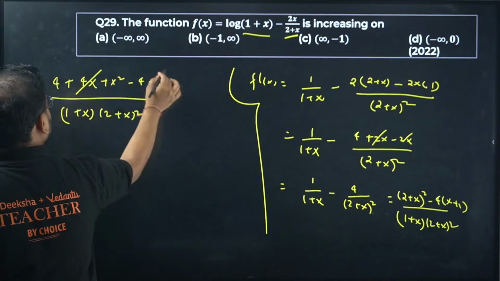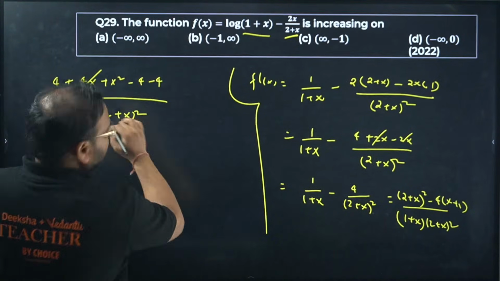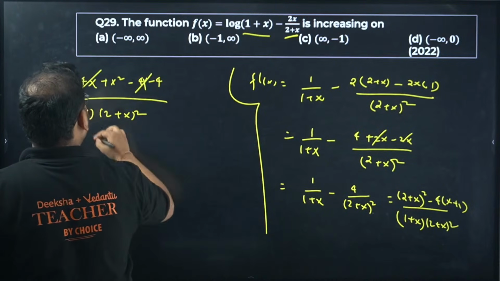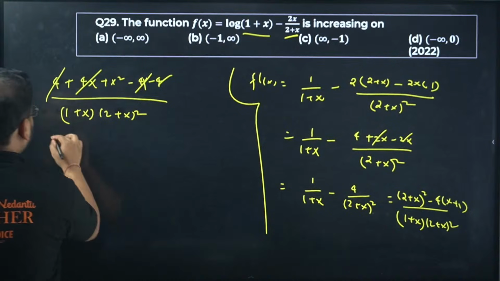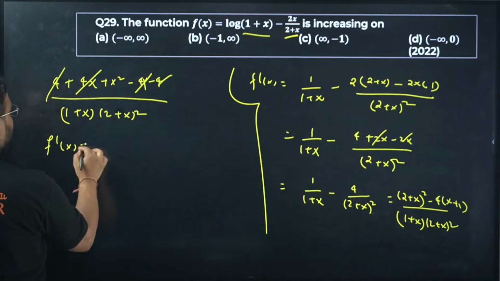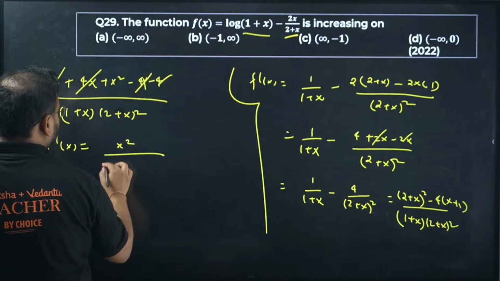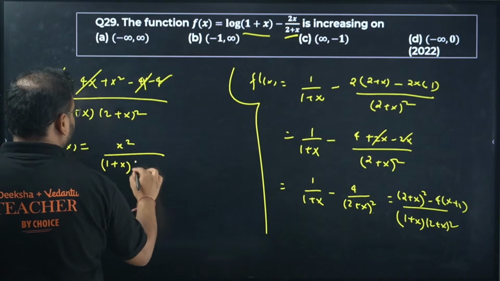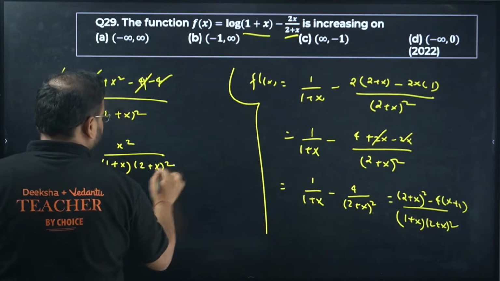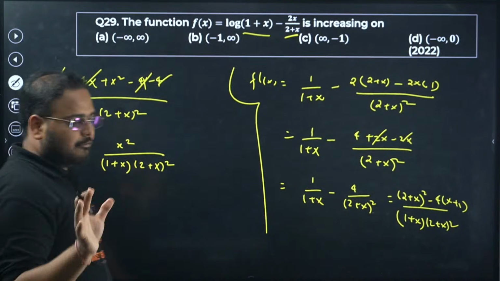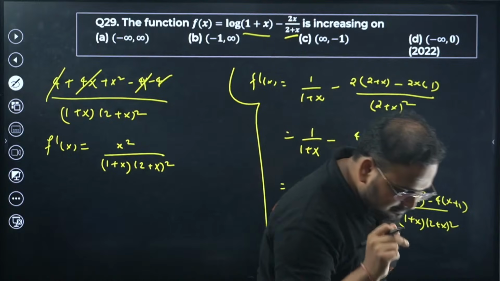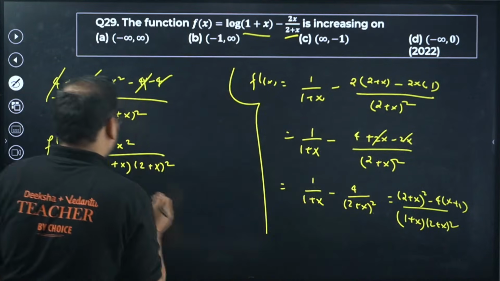Check 4x is there, so 4x is cancelled, 4 is cancelled. I'm getting this value of derivative actually. So f dash of x, I'm getting the value as x square upon 1 plus x into 2 plus x the whole square. This value you check now. Now from here be careful, guys.